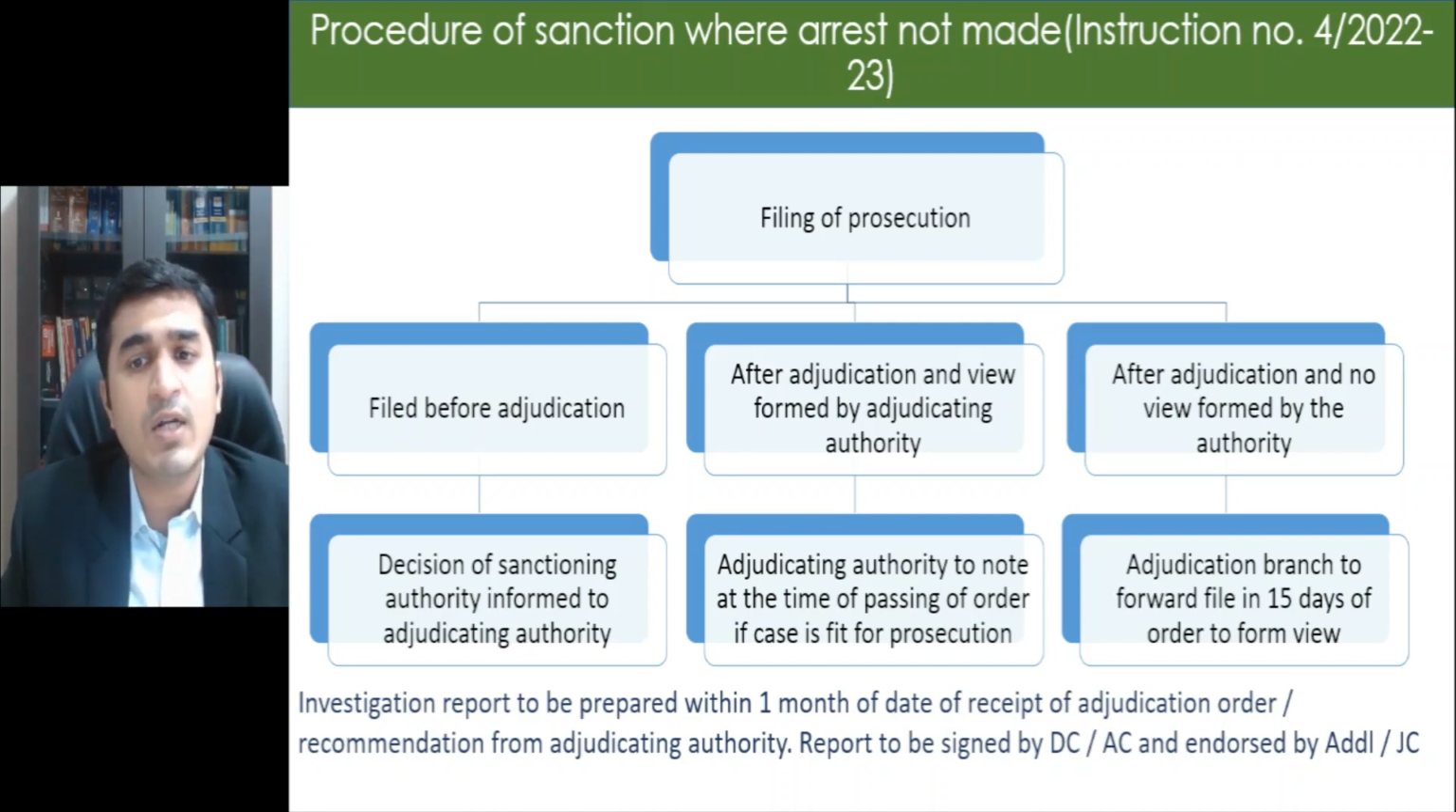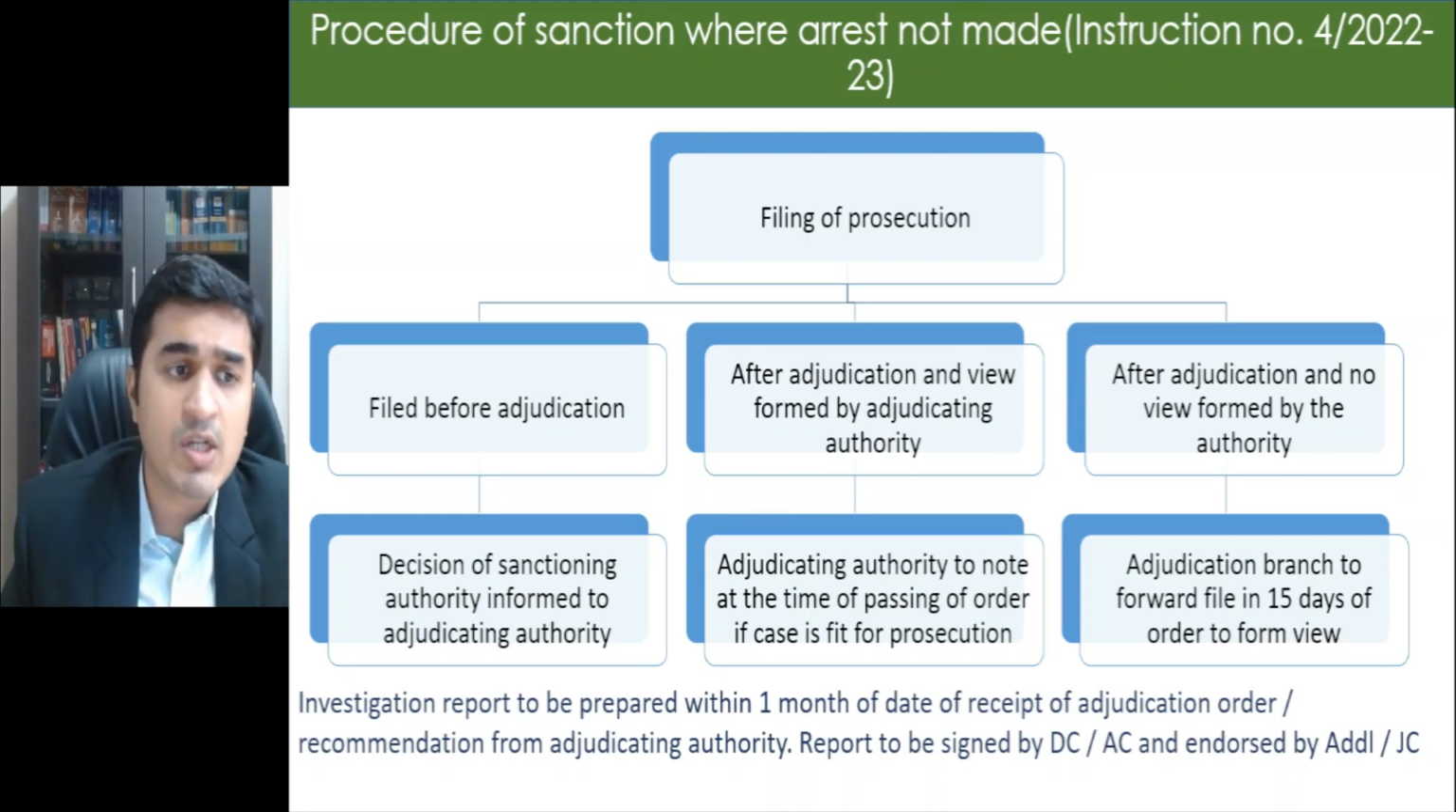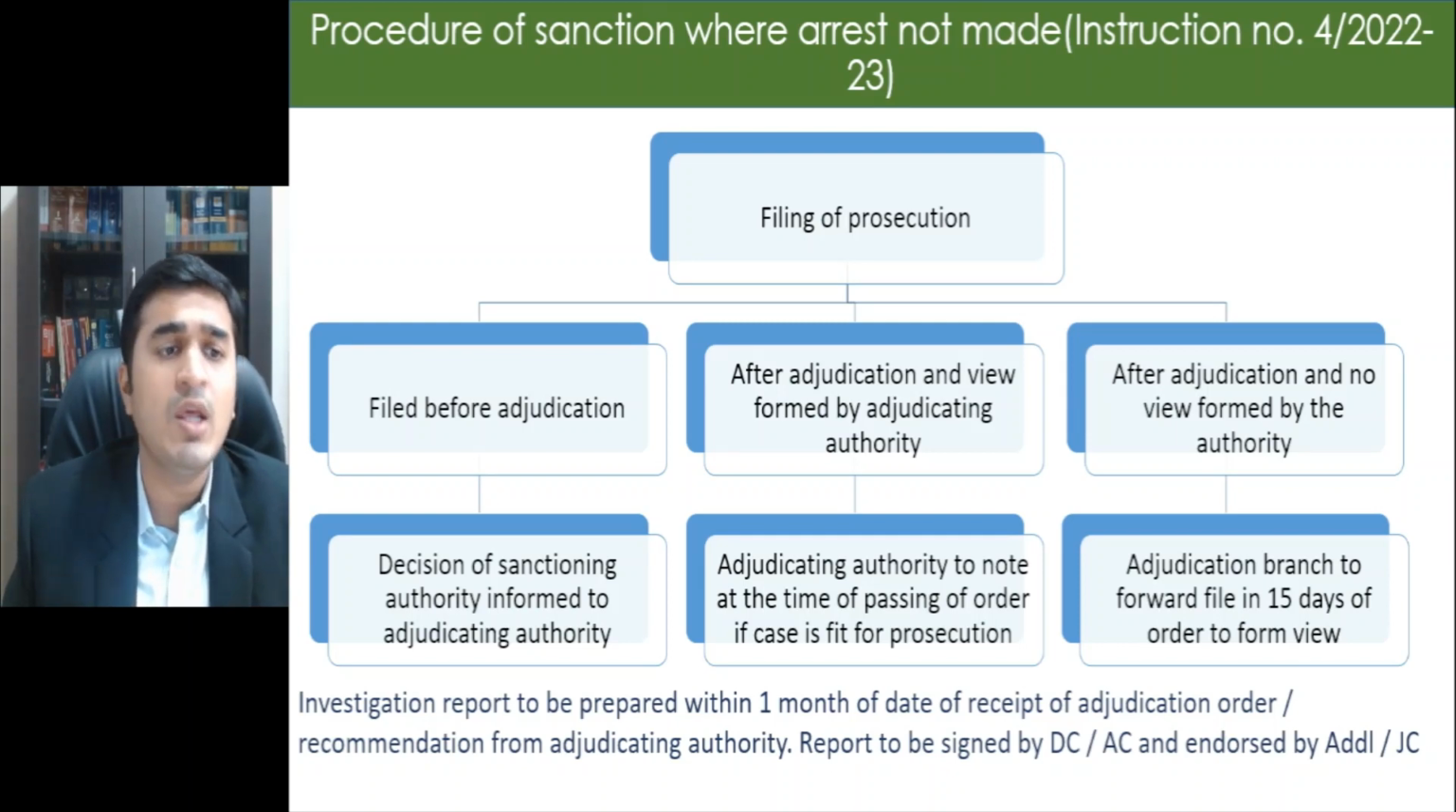Let us say the officer at the time of adjudication is not able to determine. In that case, the branch of adjudication, so the entire branch, which is the commissionerate of adjudication, should forward, within 15 days of passing of the order, a view that should be formed for prosecution. These views should be provided to the sanctioning authority. Who is the sanctioning authority? Commissioner. The commissioner thereafter would form a view based on what the adjudication authorities have stated. If the commissioner has already formed a view before adjudication, in that case, they should inform the adjudicating authorities.